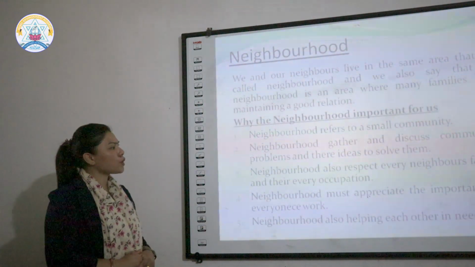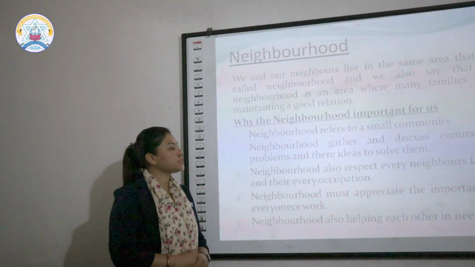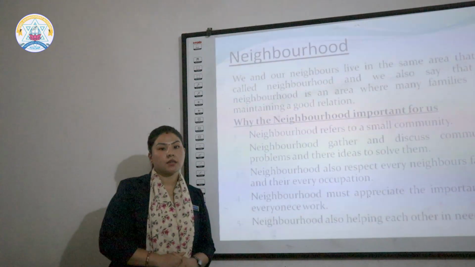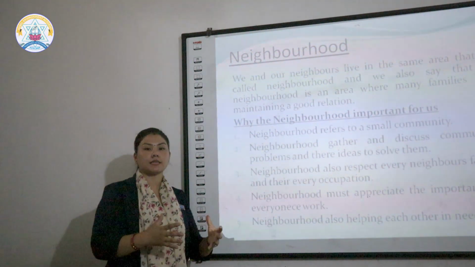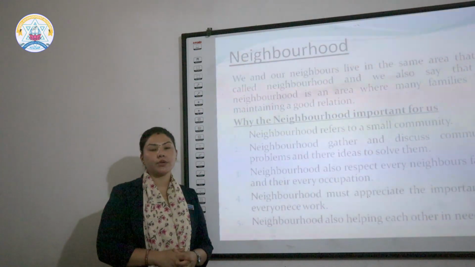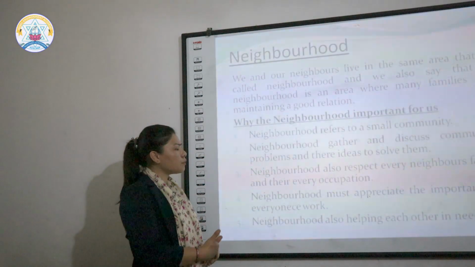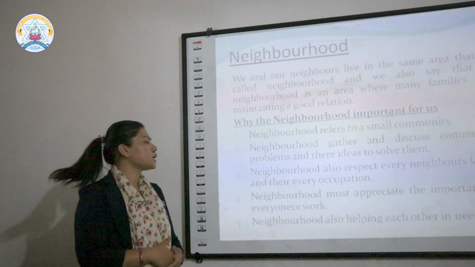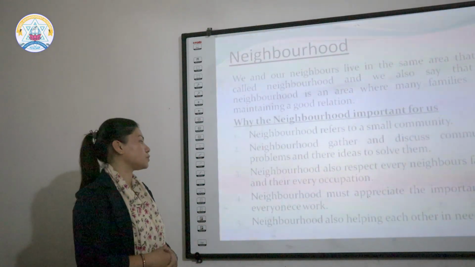Second, neighborhood gathers and discusses community problems and ideas to solve them. The neighborhood brings us to some place to discuss community problems and developments, and share ideas in our neighborhood.